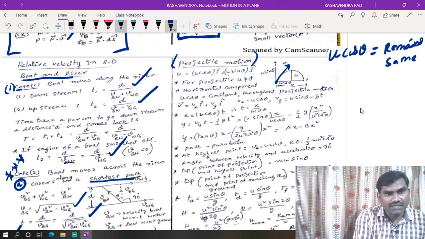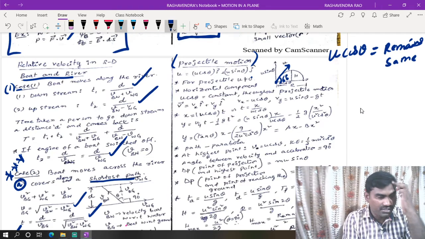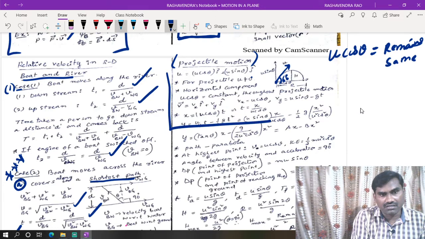For example, theta is equal to 60 degrees, the body is projected. After some time t, it is making an angle of 45 degrees with the horizontal.